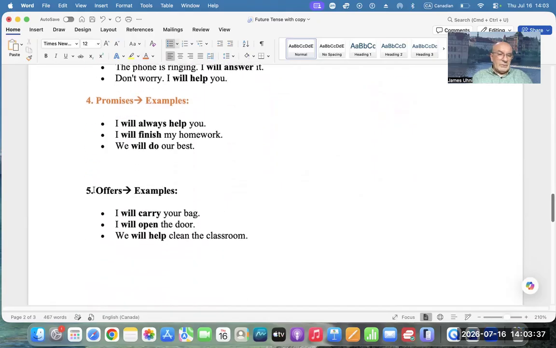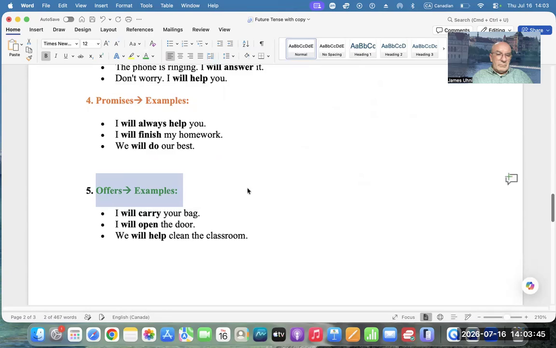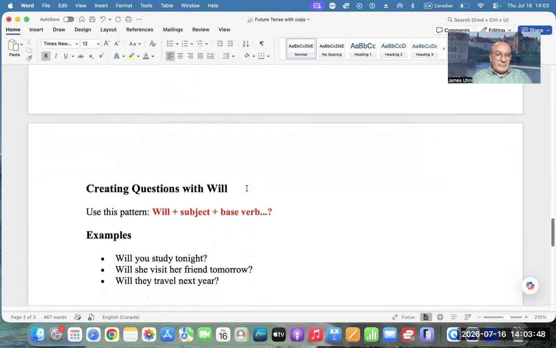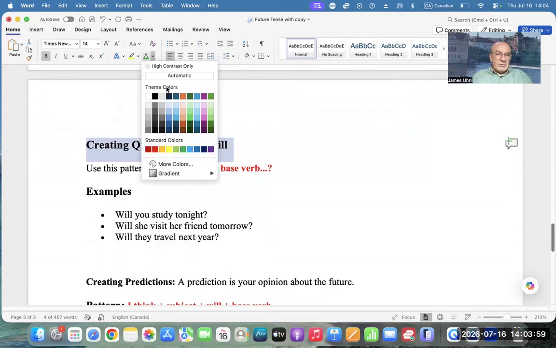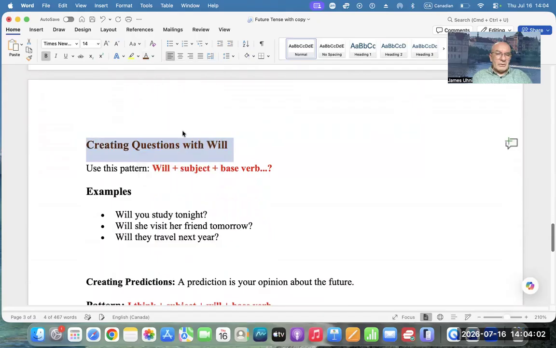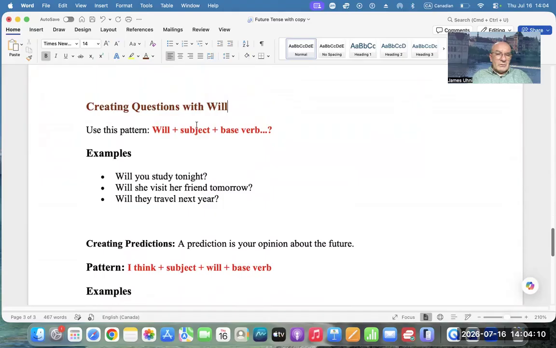Then we have offers. And we have creating questions with will. So, creating questions with will. Here I will use really brown, so it will not take us anywhere. And creating predictions. So with will, they use this pattern: will plus subject plus base verb, and continue.